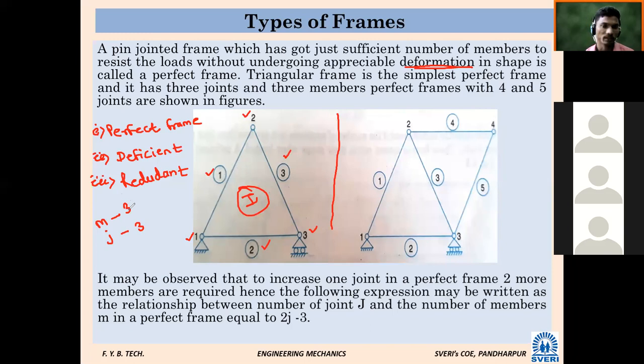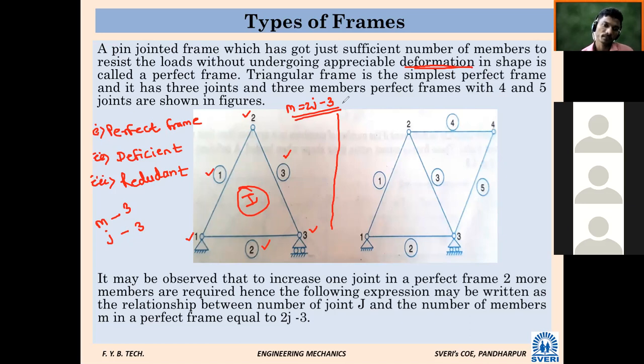There is one relation between these, found by study. m is equal to 2j minus 3. This is the relation between number of members and number of joints. If this equation is satisfied, m is equal to 2j minus 3, it is called a perfect frame. What is the definition of perfect frame? Whatever load is going to come on the frame, it will transfer it, but the condition is without deformation. It will not undergo any deformation.